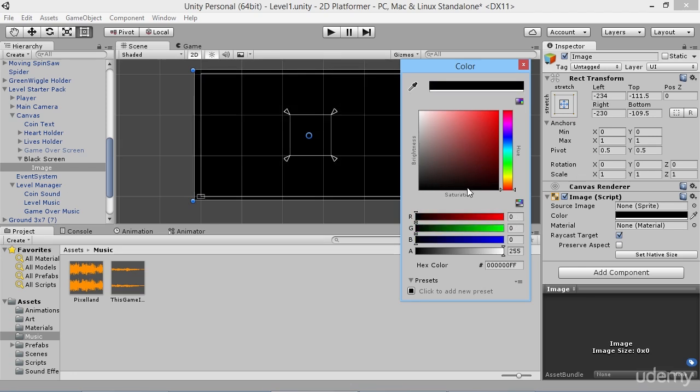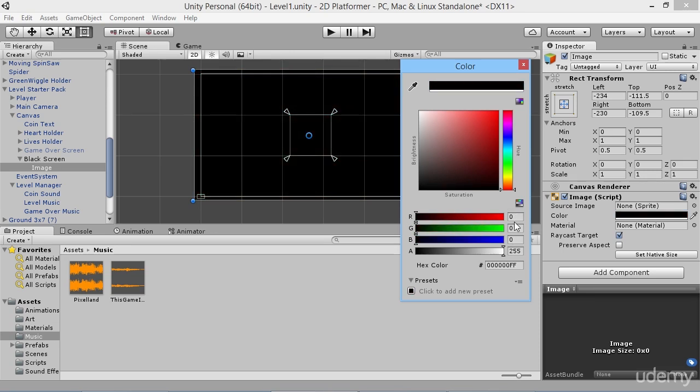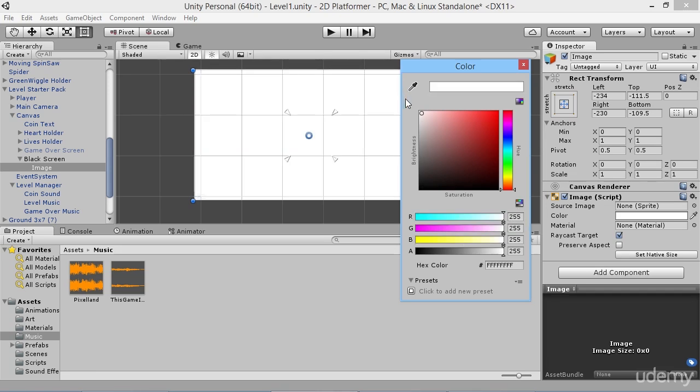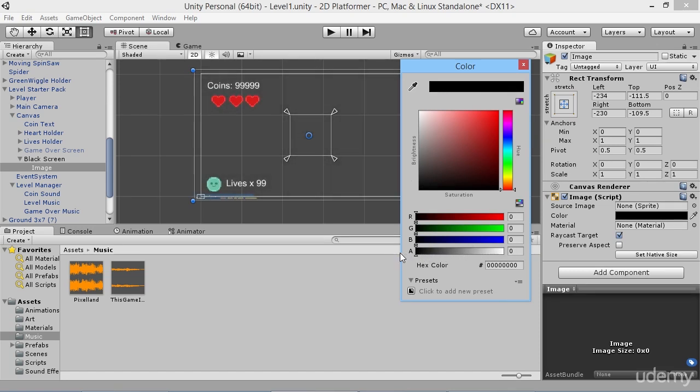So you'll notice that we've got 4 different values here for our color. So we've got a red, green, blue, and an alpha value. And red, green, and blue, obviously these combine to make different colors, and they have a value from 0 to 255. So all you really need to know is that black is 0, and for example white is 255 in all of the values here. But our alpha value also, when it's 255, means it's fully visible. But if we scroll it down to be 0, it means it's completely see-through.